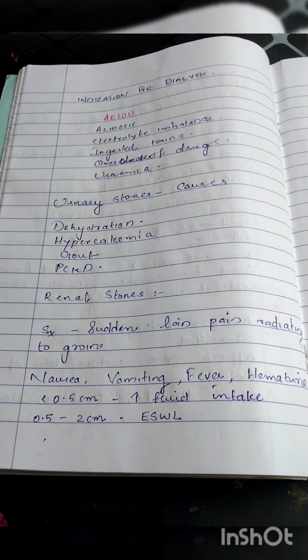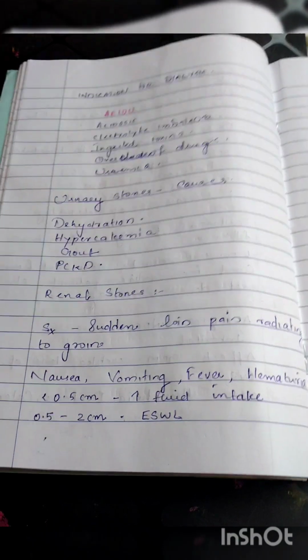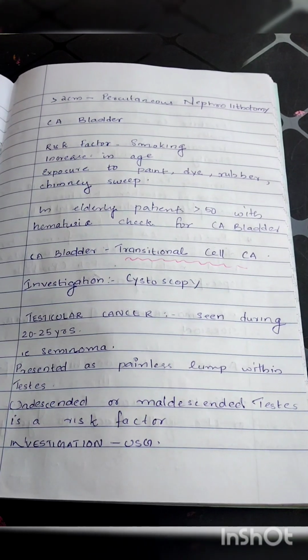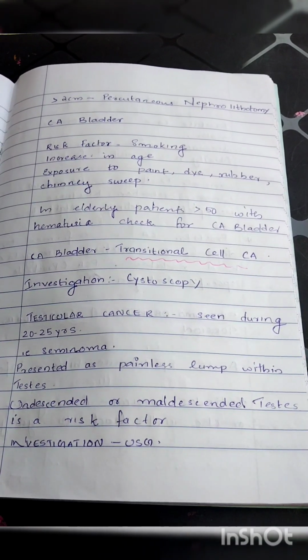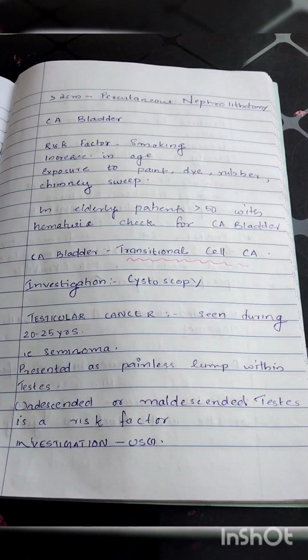And if it is less than 0.5 centimeter, advise increased fluid intake. And if it is between 0.5 to 2, extracorporeal shockwave lithotripsy should be done. And if it is more than 2 centimeter, percutaneous nephrolithotomy should be done. And about the types of stones and all, I think I mentioned in the question paper section. Please check.